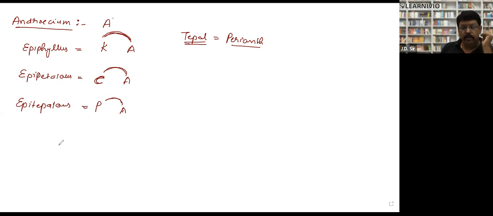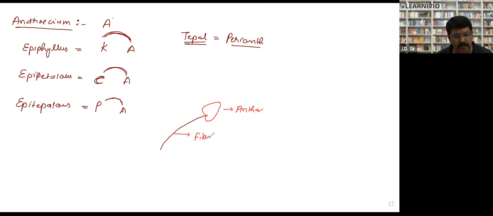Again, one more important thing I want to tell you. The question was what is the diadelphous condition? Look. As we discussed yesterday, this is the androecium, or rather I would call it the stamen. The stamen has two parts. This upper part is called the anther, and this lower part is called the filament. Inside the anther, there are pollen grains.